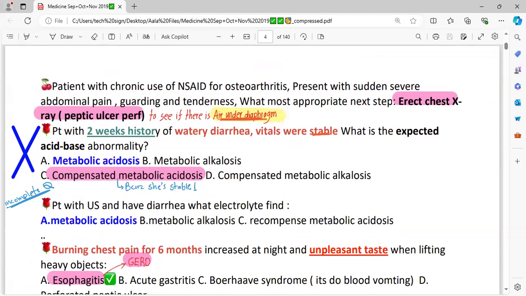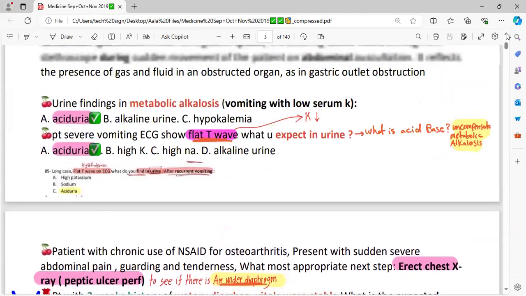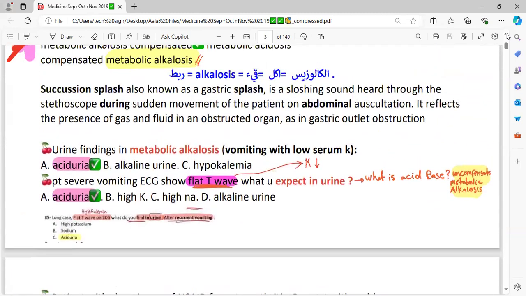Ma'am, one second. What is that succussion splash? Can you explain that once again, ma'am? Yes. Succussion splash. When somebody is having ascites or some obstruction, like for example pyloric stenosis, the patient is having gastric outlet obstruction or another kind of obstruction, what happens is that there is a typical sound, which you hear through the stethoscope. What would you do? You move the belly in which you are suspecting there is fluid accumulation or gas collection. You move the patient's abdomen and then you auscultate. Then there would be a sound.